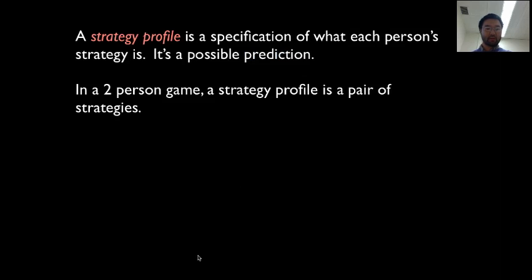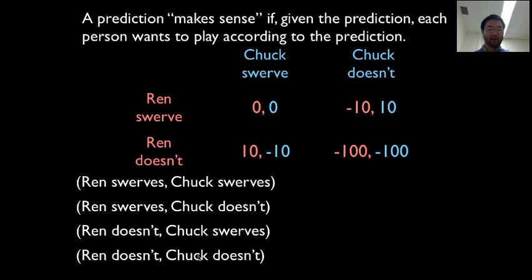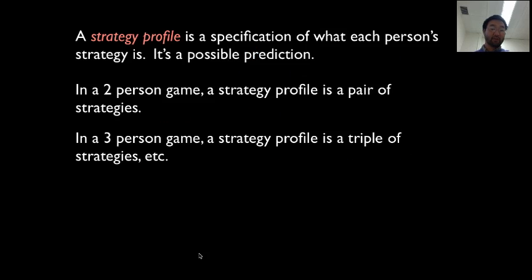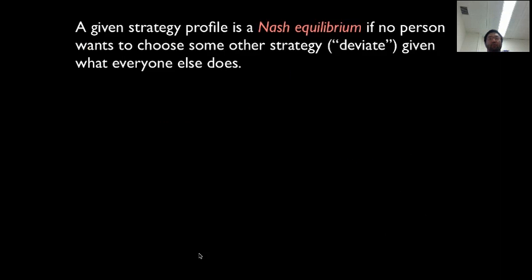In a two-person game, a strategy profile is a pair of strategies. Again, just go back. These are all possible pairs of strategies, right? In a three-person game, it's a triple of strategies, a specification for each person. Like in the Footloose example, there are four strategy profiles. We just talked about that. So we now know what a strategy profile is.